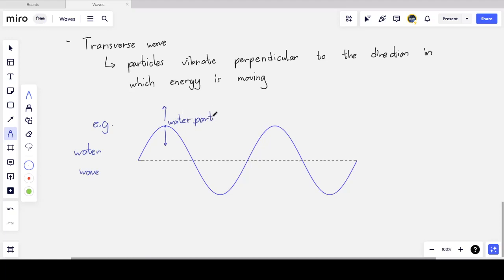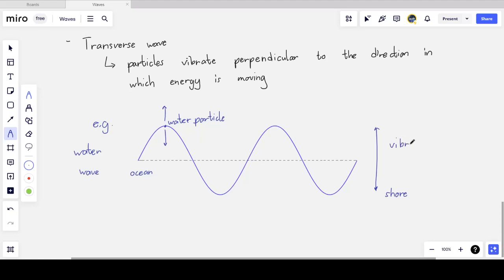And so if I were to look at a very specific molecule of water and I zoom in on that molecule of water, what I notice is that this molecule is moving up and down. But also, as I'm looking from side on, what I notice is that the wave moves from ocean to shore. And when the wave reaches the shore, it crashes into the shore and releases some of that energy, and the wave moves up the shore until it can't go any further.